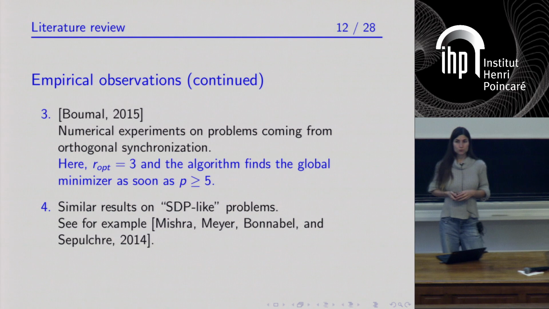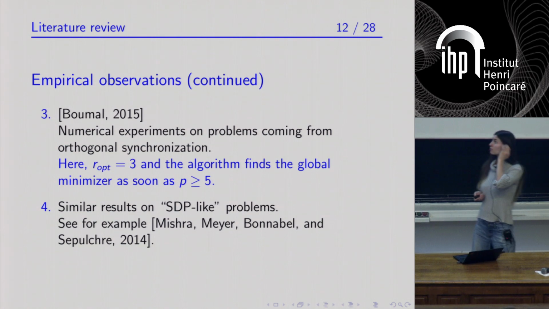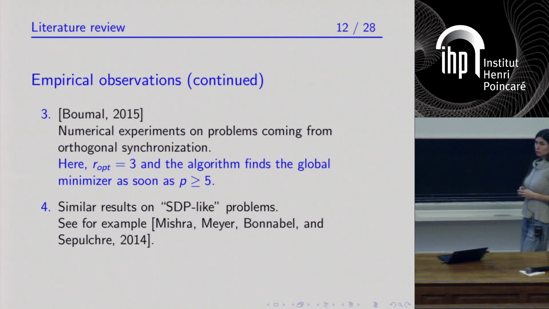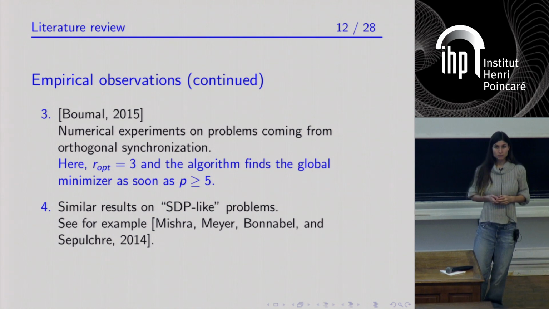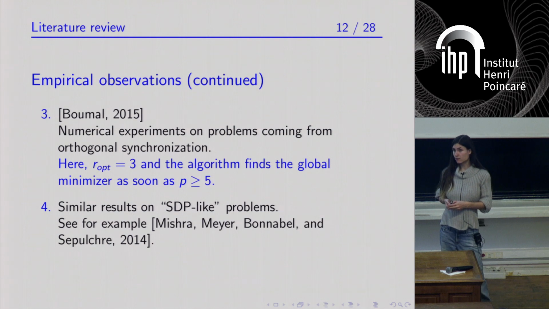Nicolas Boumal has also done experiments on semi-definite programs coming from what is called orthogonal synchronization problems. And in this setting, the optimal rank is 3, and Nicolas Boumal observed that provided that you take the factorization rank p to be equal to 4 or 5, Riemannian optimization algorithms work.